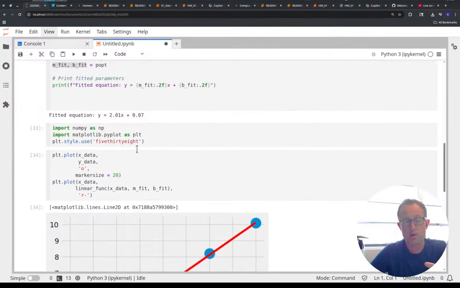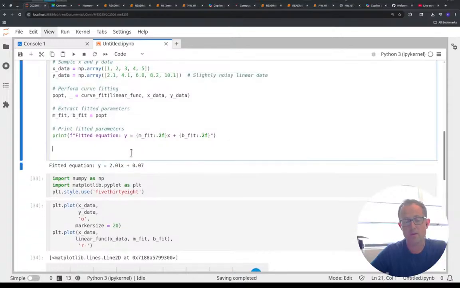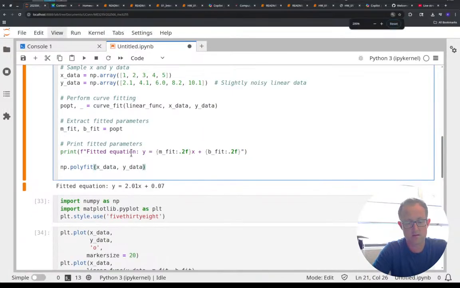But I wanted to show one other way of doing this with NumPy: np.polyfit, x data, y data. What this is going to do is make a polynomial fit from my x values and y values here.